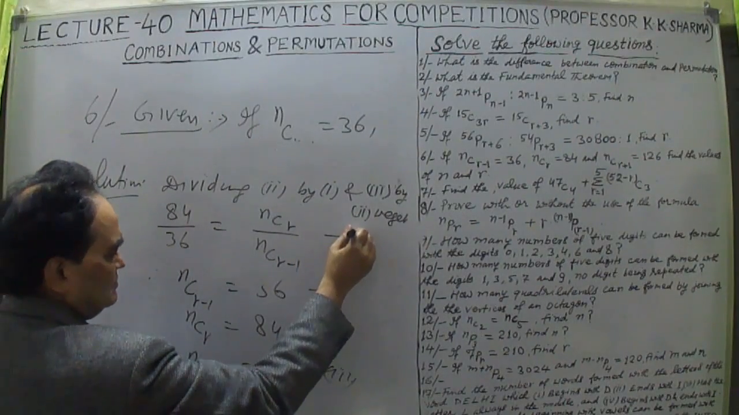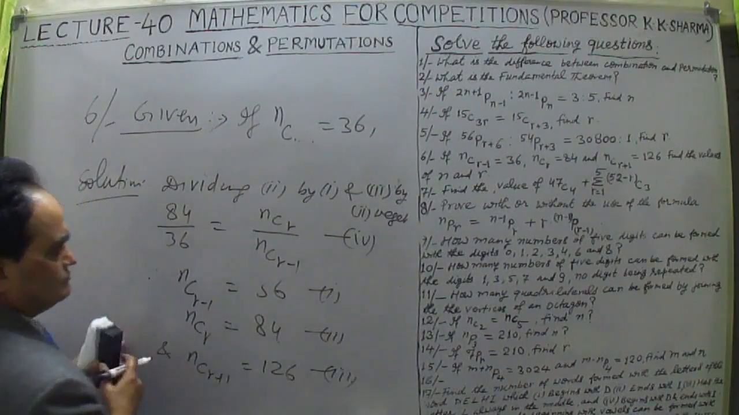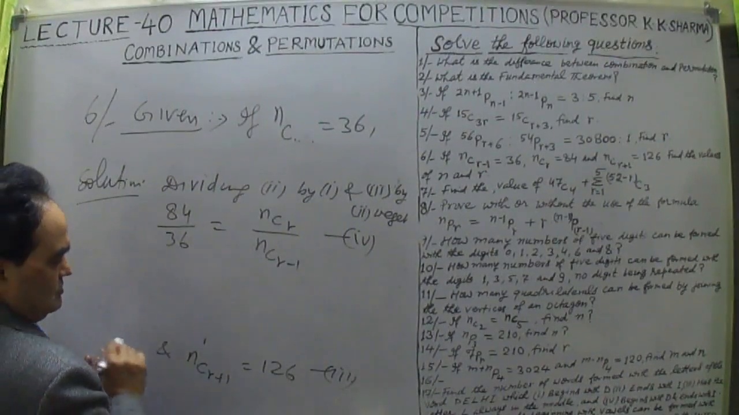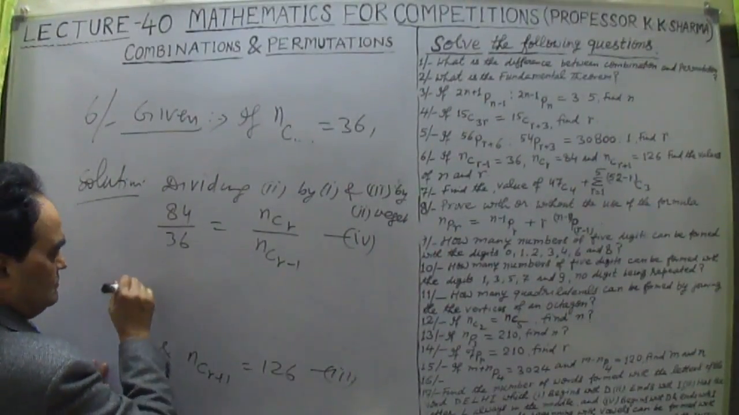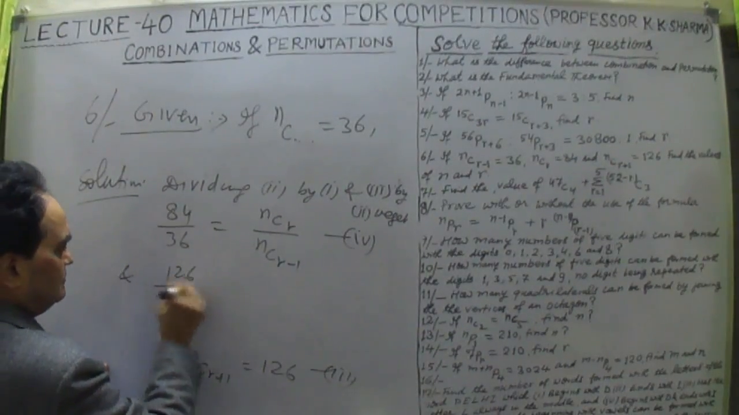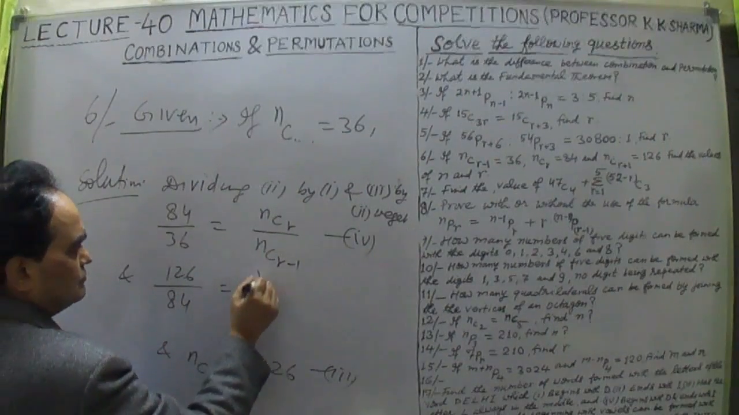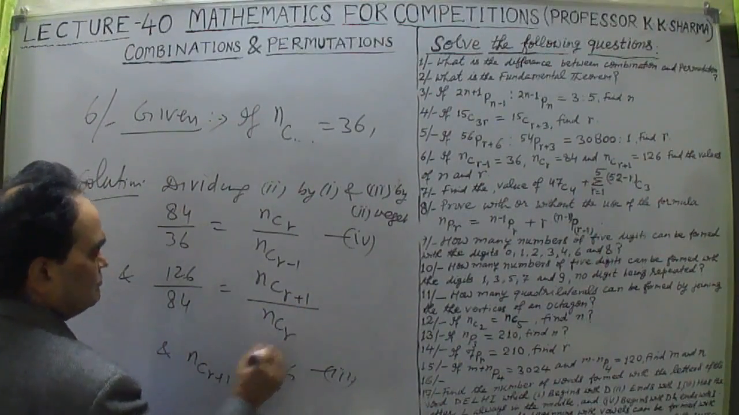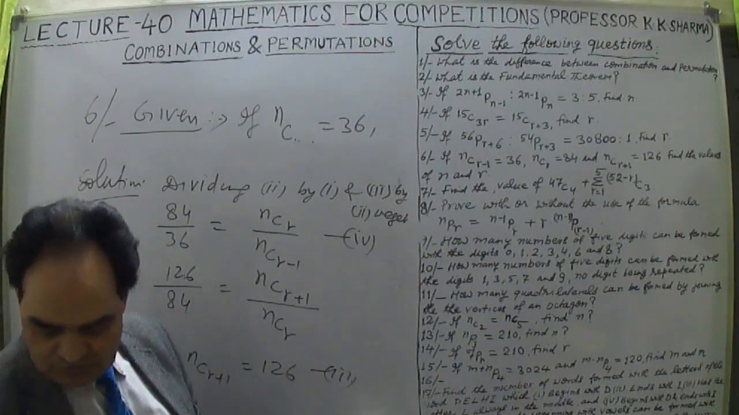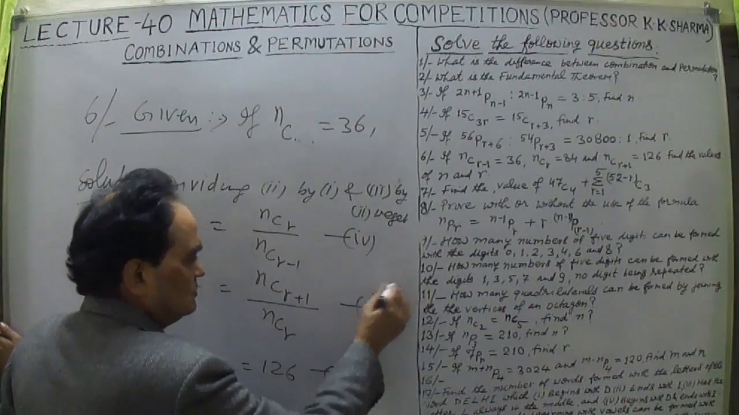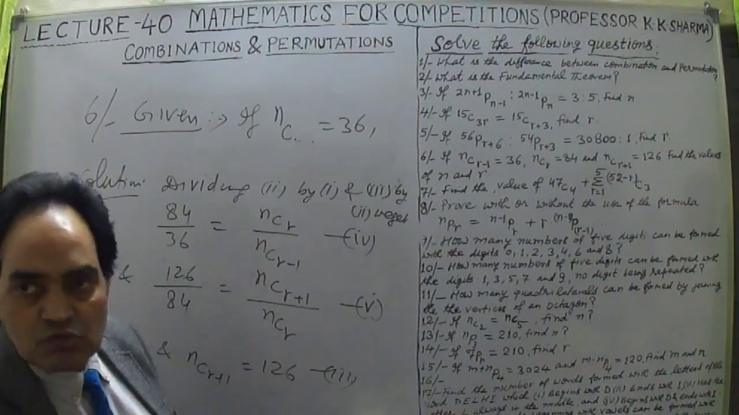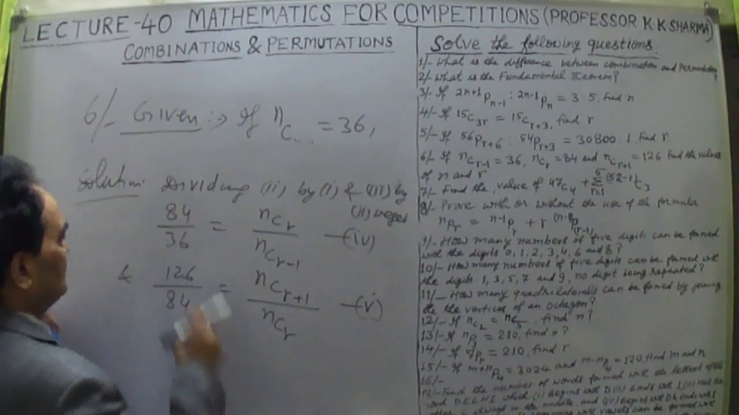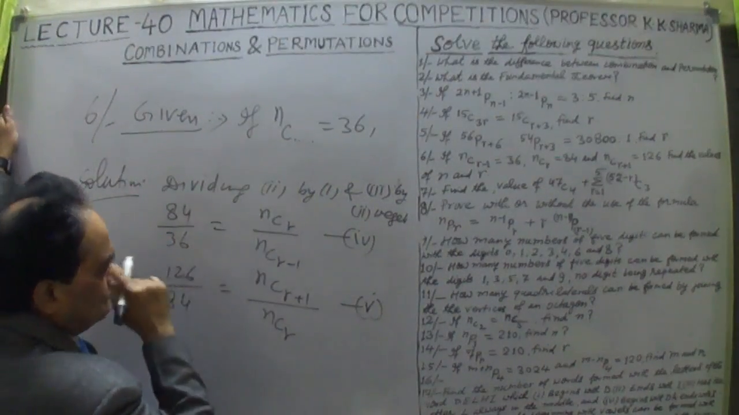Okay, so this, let me take it as the fourth equation. And then the third divided by second, and third means 126 divided by 84 equal to nCr+1 divided by nCr. This is your fifth equation. Now let me solve them one by one, because on the left hand side we have to solve only. Now the first one, let me take this fourth equation.